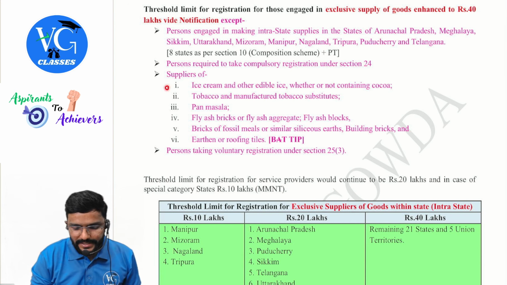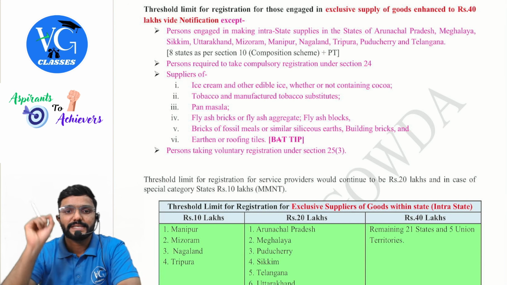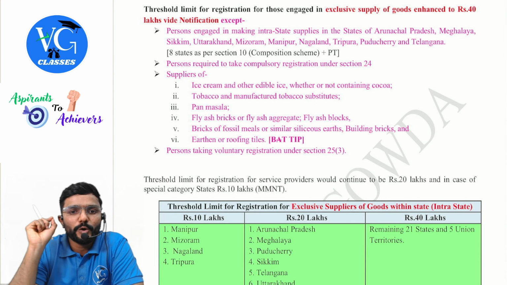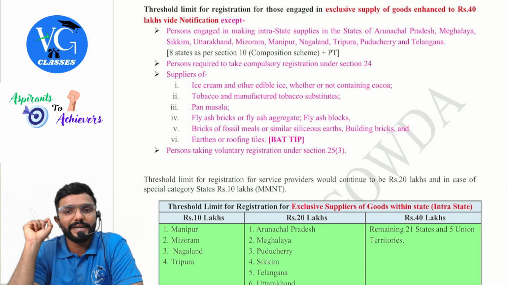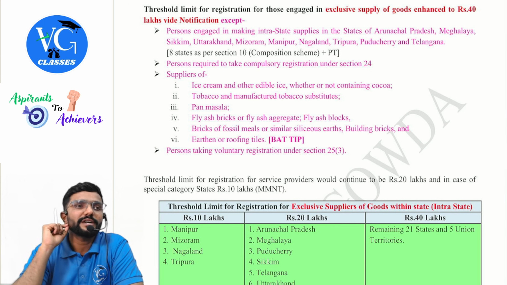What is it? Ice cream and other edible ice, whether or not containing cocoa, tobacco and manufactured tobacco substitutes, pan masala, fly ash bricks or fly ash aggregate, fly ash blocks, bricks of fossil meals or similar siliceous earths, building bricks and earthen or roofing tiles.